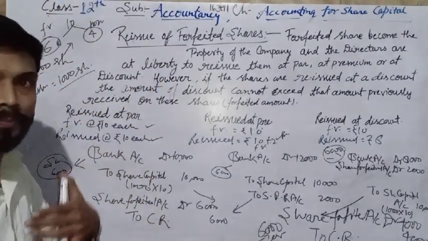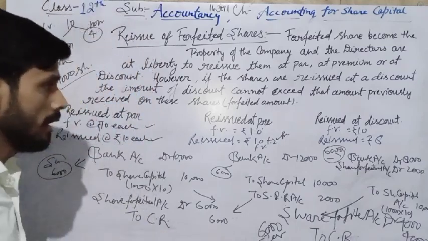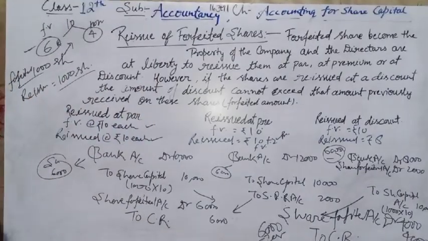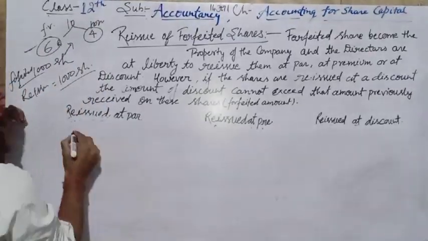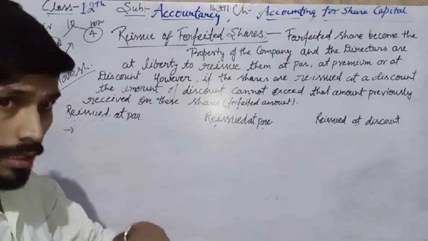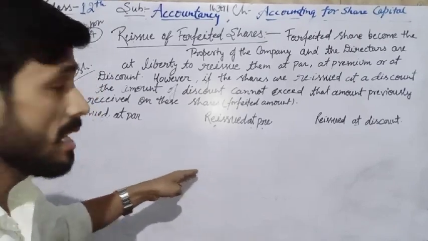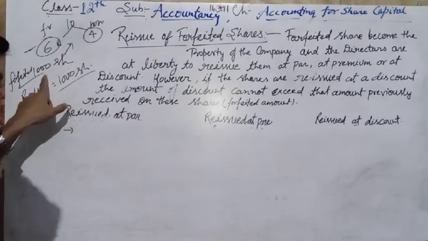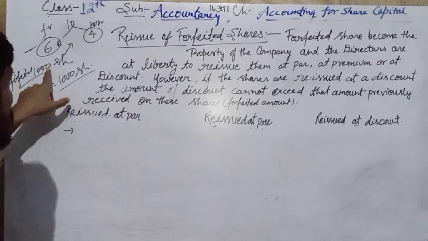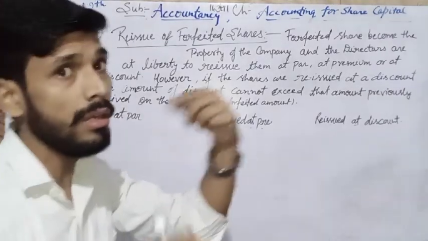Now listen. Second condition. In the previous question, when we were solving the example, we had to do the question on the basis that all forfeited shares were reissued.